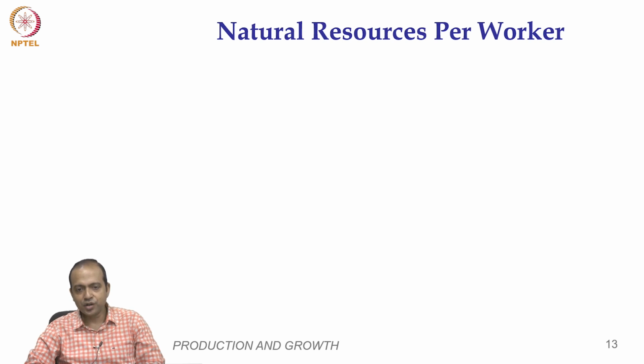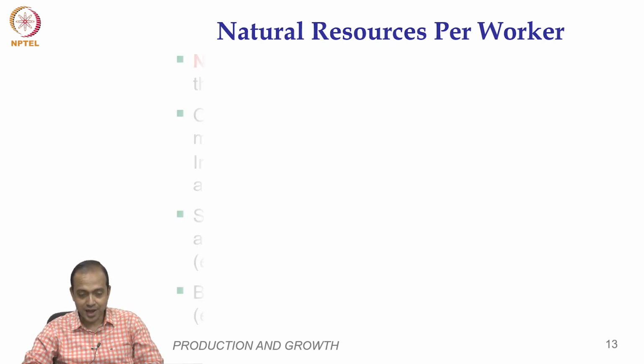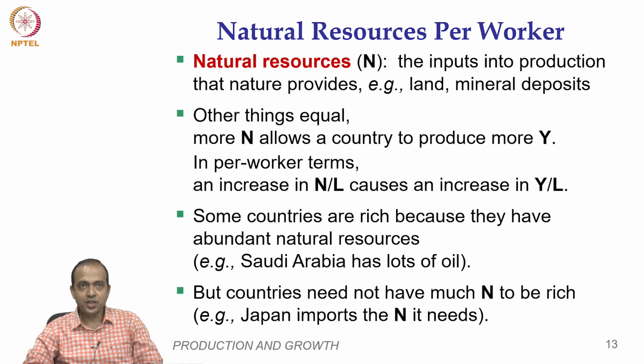Then natural resources per worker, it is called natural capital. Natural resources mean the inputs that come from nature or the environment, like minerals, land, and so forth, renewable and non-renewable resources.